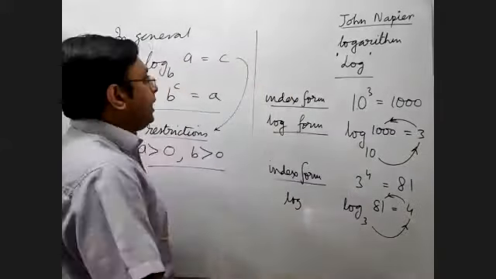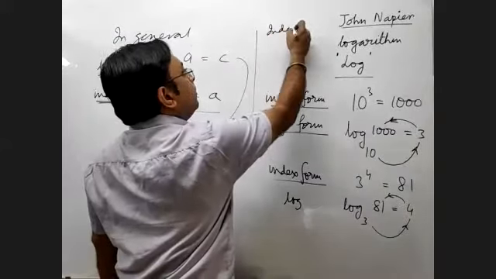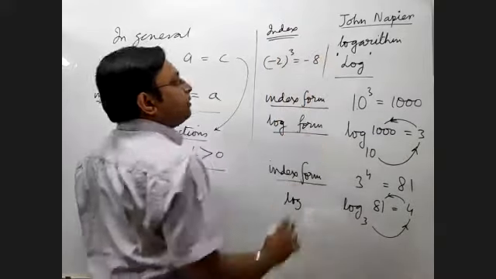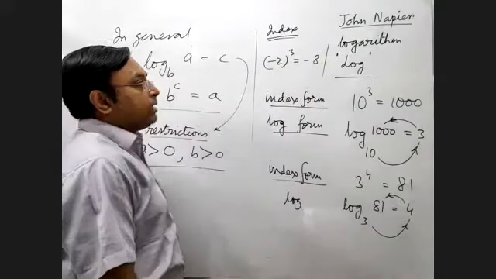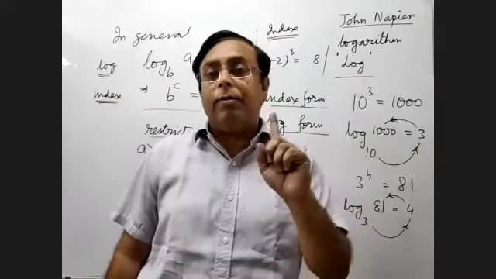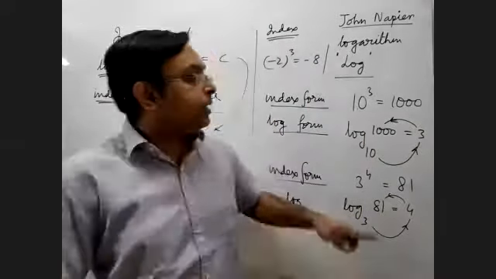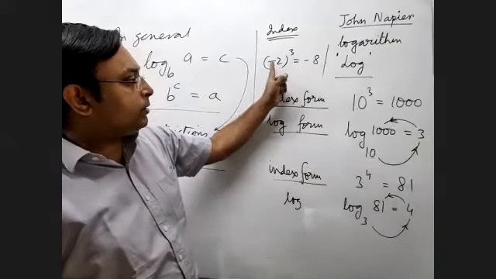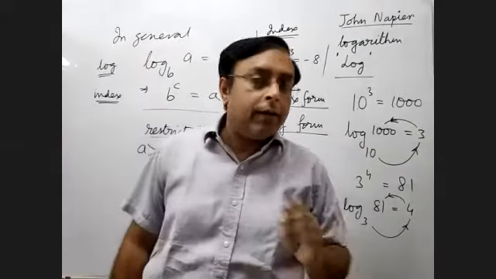For example, in index form, you can write minus 2 to the power 3 is equal to minus 8. That is a valid expression in index form. But a corresponding log form is not available. Why? Because the number is minus 8, that is negative, and the base, which is minus 2, is also negative, not allowed.